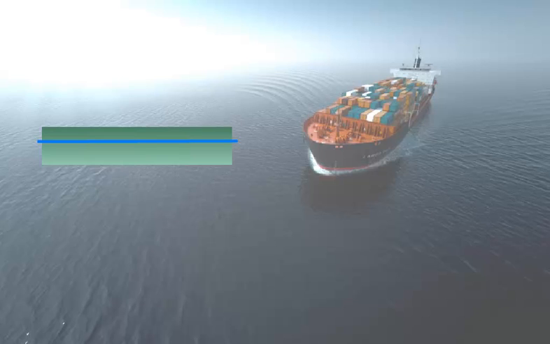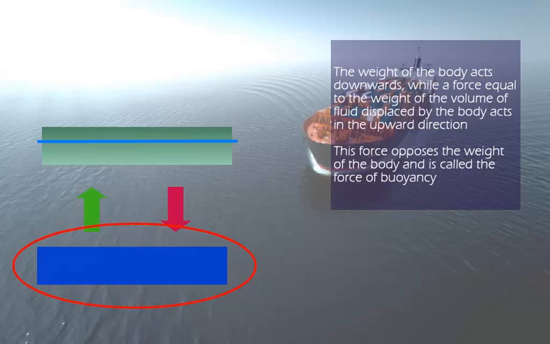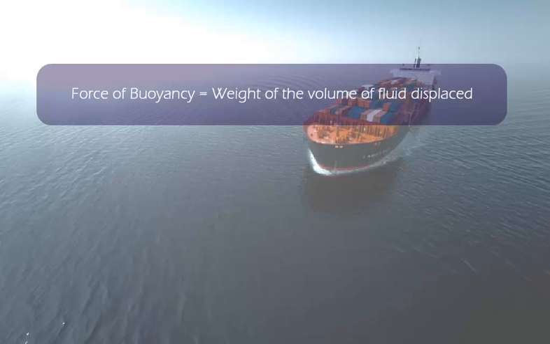Now, the body has a weight, and the volume of the fluid displaced by the body will also have some weight. Once the body enters the fluid, the weight of the body acts downwards, trying to take the body deeper into the fluid. However, the weight of the volume of fluid displaced opposes this weight in the form of the buoyant force. This force tries to push the body out of the water. The force of buoyancy is equal to the weight of the volume of the fluid displaced.